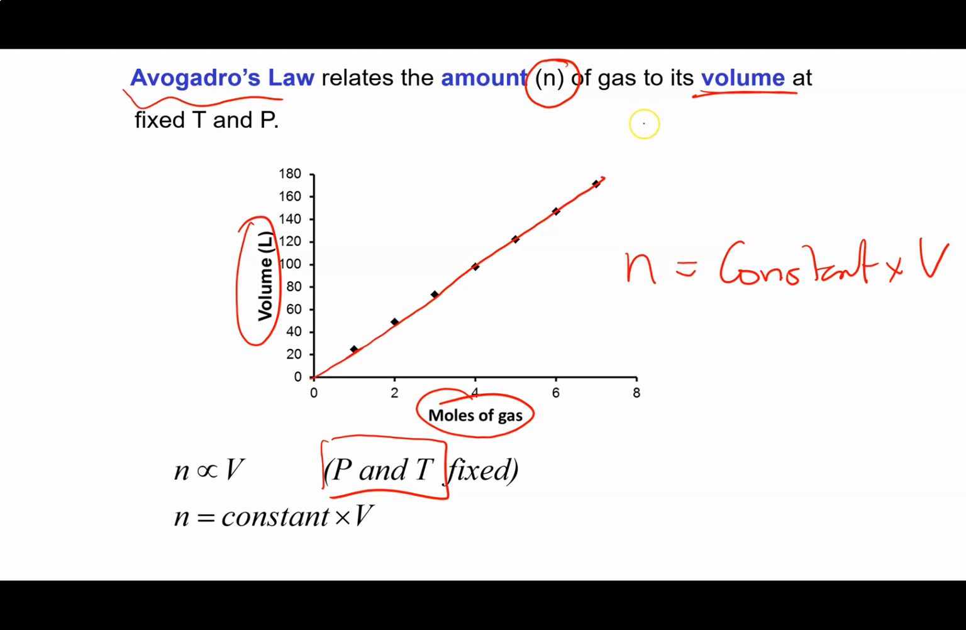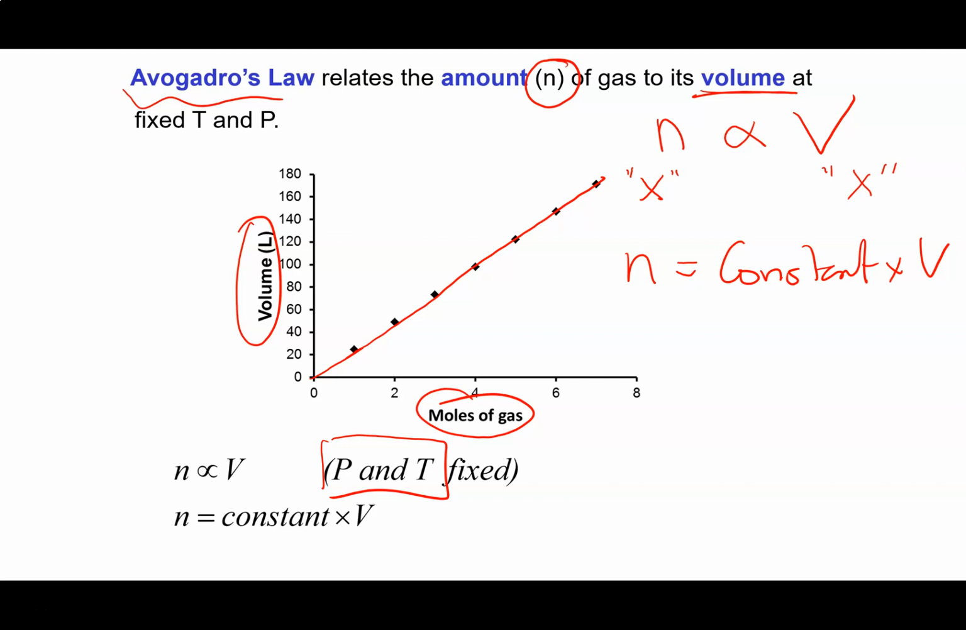So again, we say the same thing, that the number of moles of gas is directly related to the volume, directly proportional to the volume. So that means if you multiply that by some factor x, you will also multiply the volume by some factor x. Okay, so that's Avogadro's law.